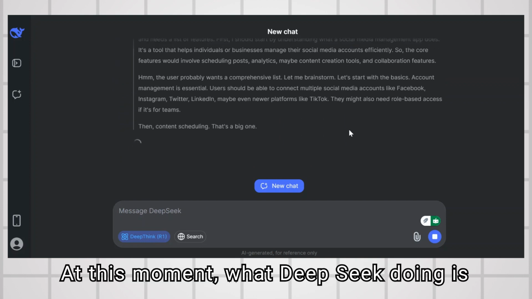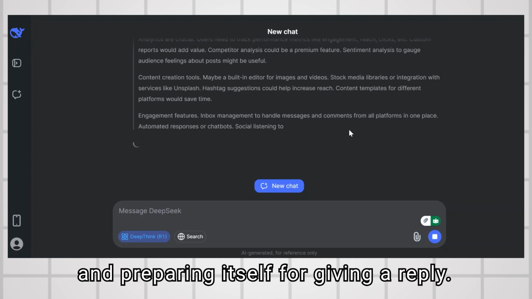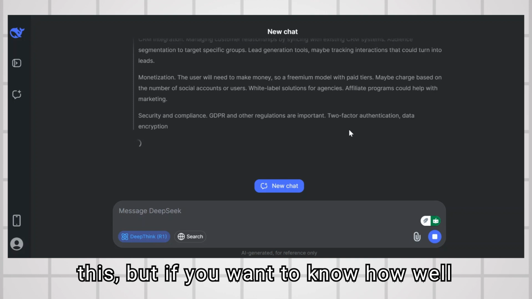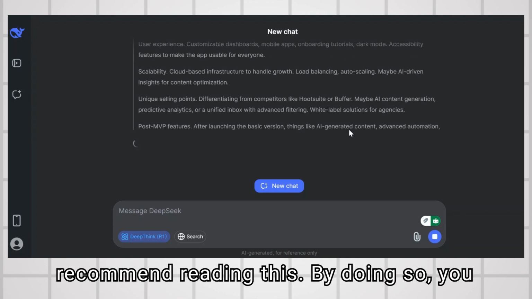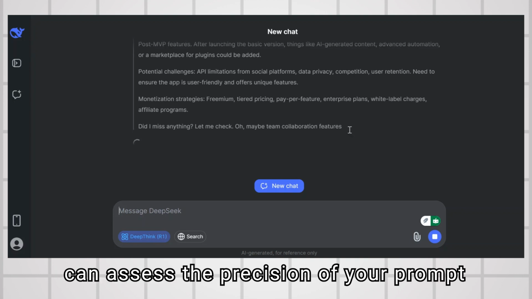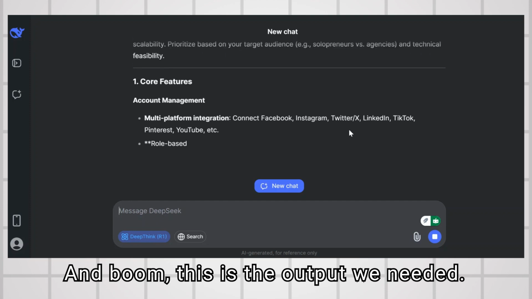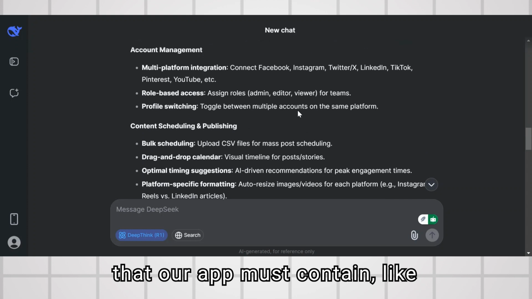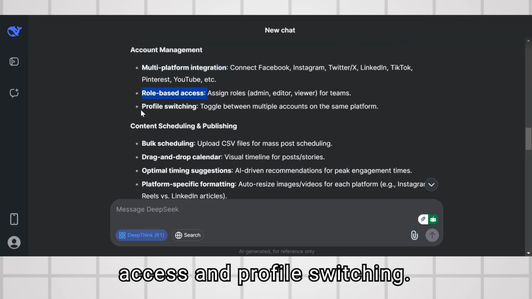At this moment, what Deepseek is doing is basically brainstorming the prompt and preparing itself for giving a reply. Normally, you don't have to go through this, but if you want to know how well Deepseek understands your prompt, then I recommend reading this. By doing so, you can assess the precision of your prompt and improve it further if needed. And boom, this is the output we needed. At first, it lists out the core features that our app must contain, like multi-platform integration, role-based access, and profile switching.